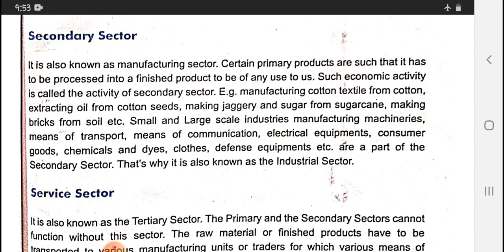Such economic activity is called the activity of the secondary sector. Example, manufacturing cotton textile from cotton. So cotton you can find in the farm, but where it is manufactured, that is cotton textile. Extracting oil from cotton seeds, making jaggery and sugar from sugarcane, making bricks from the soil.